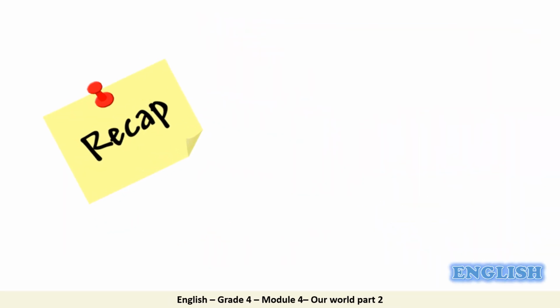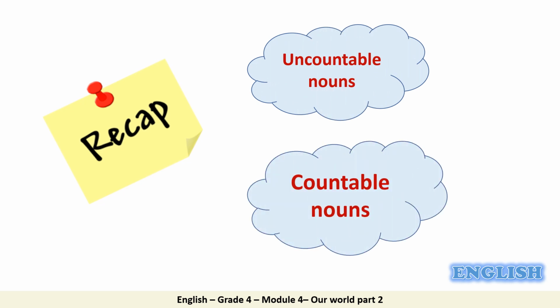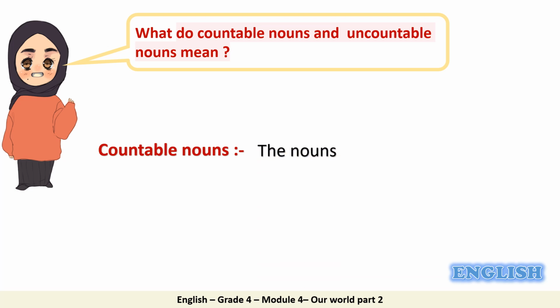Let's start the lesson by revising uncountable nouns and countable nouns. Now tell me, what do countable nouns and uncountable nouns mean? Very good. Countable nouns mean the nouns which have a plural form.